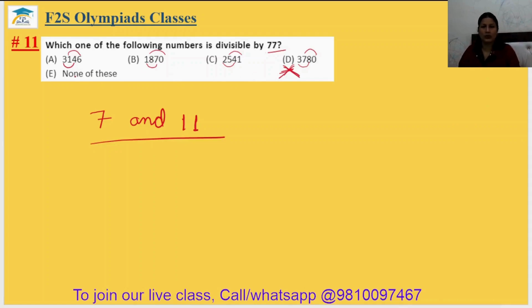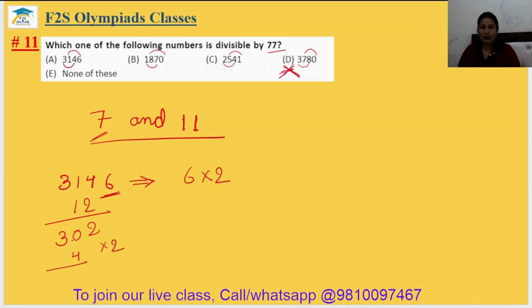Now we have three options, A, B and C. Now we will check which number is divisible by 7. The number which is divisible by 7 will also be divisible by 77. Okay, so option A, 3146. For the divisibility rule of 7, we multiply the last digit by 2: 6 twos are 12, subtract from the rest: 4 minus 2 is 2, 1 minus 1 is 0, 3 as it is. Now multiply the last digit by 2: 2 twos are 4, 30 minus 4 is 26, not divisible by 7, rejected.